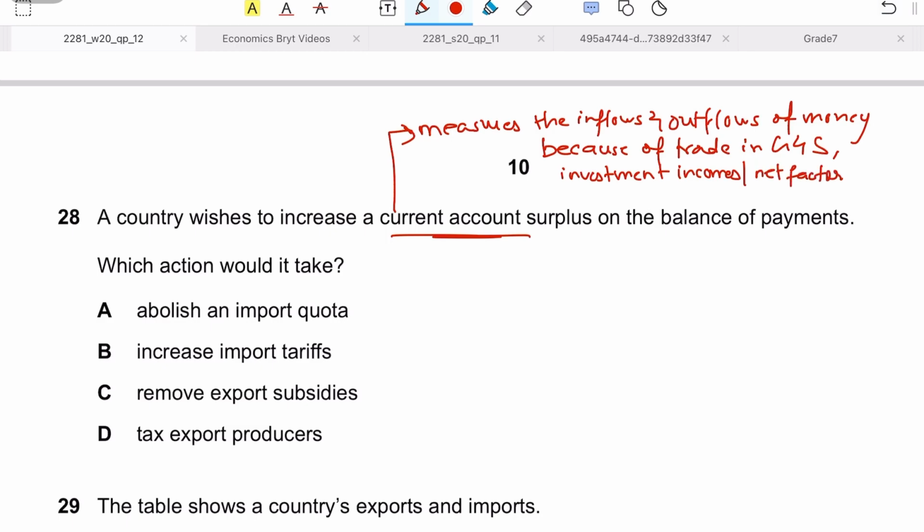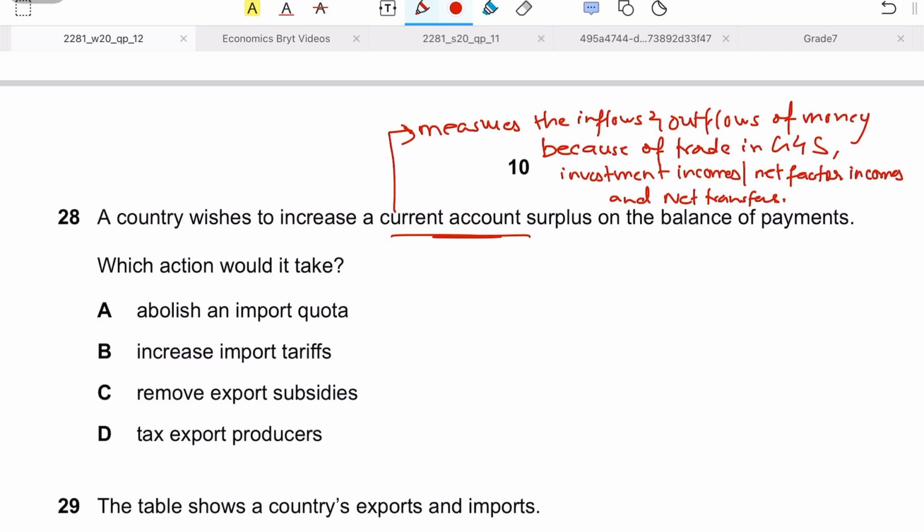That includes your interest, dividends, rent, remittances, and your net transfers. Net transfers are basically things like international aid, gifts and donations.